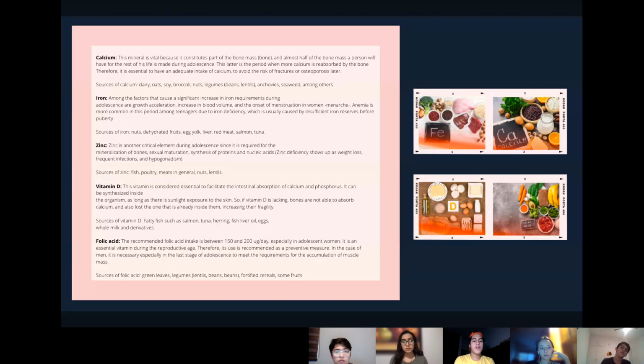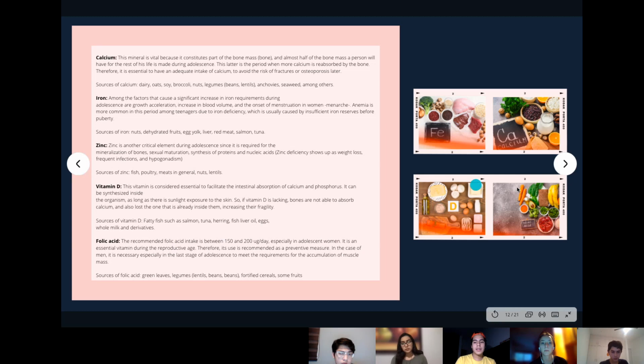Folic acid. The recommended folic acid intake is between 150 and 200 micrograms per day, especially in adolescent women. It is an essential vitamin during the reproductive age. Therefore, its use is recommended as a preventive measure in the case of men. It is necessary, especially in the largest stage of adolescence, to meet the requirements for the accumulation of muscle mass. Some sources of folic acid are green leaves, legumes, lentils, beans, fortified cereals, and some fruits.